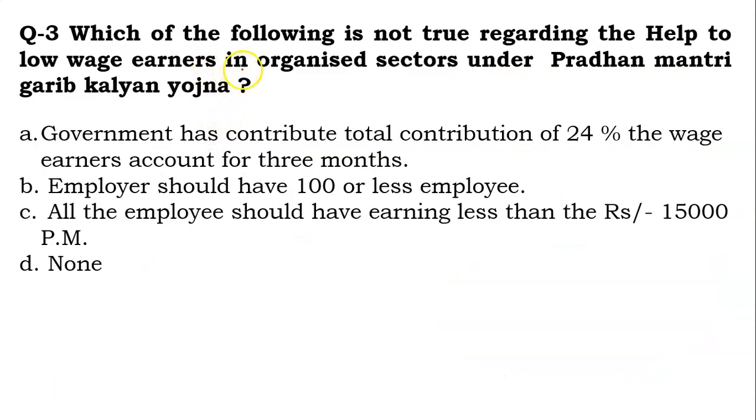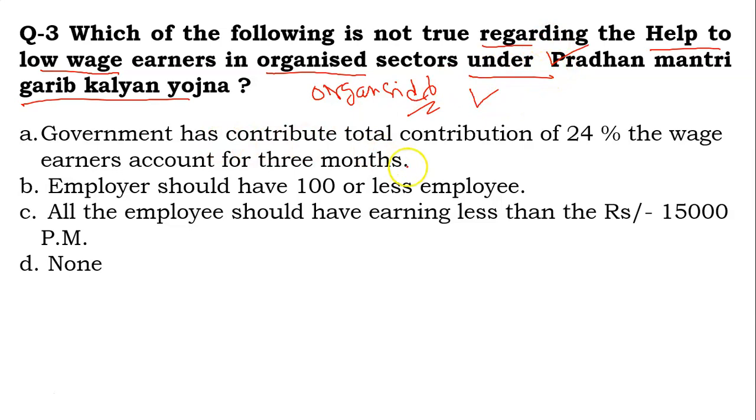So the third question for today: which of the following is not true regarding the help to low wage earners in the organized sector under Pradhan Mantri Garib Kalyan Yojana? Actually, the government has given a package under Pradhan Mantri Garib Kalyan Yojana for the unorganized sector of workers or wage earners. So what are the benefits given by the government for the organized sector under this scheme? It is given in these options, and you have to identify the option which is not related to this Pradhan Mantri Garib Kalyan Yojana.